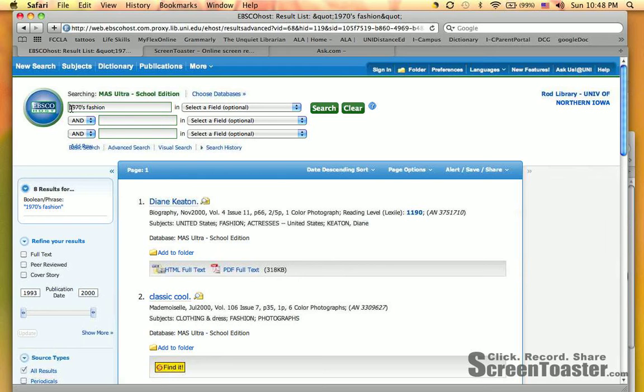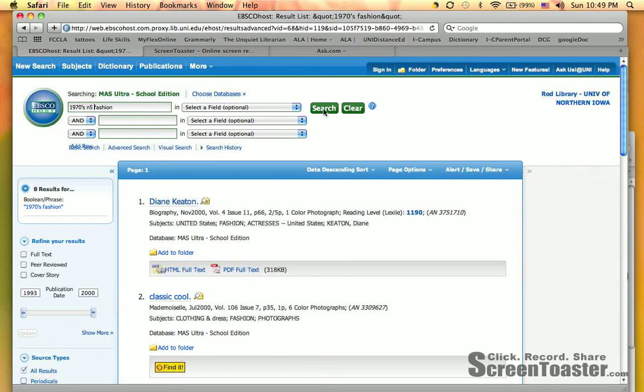What I would like to try next, though, is a proximity search. Now, this means that right now it's looking for 1970s and fashion, those 2 words together. Well, we don't necessarily need them to be together in order to do this search. And actually, this might be limiting to us too much. So let's type in here N standing for near, the number 5 standing for 5 words. So now, by putting that N5 in there, we were searching for 1970s, that phrase or that date, and the word fashion within 5 words of each other.